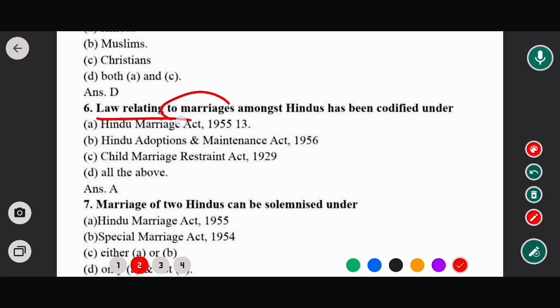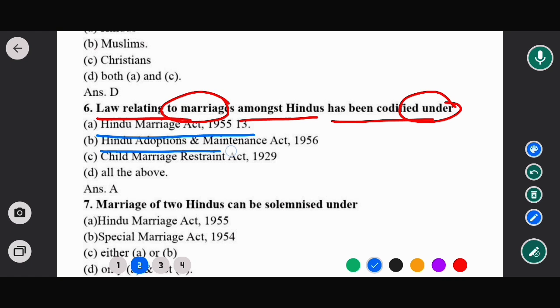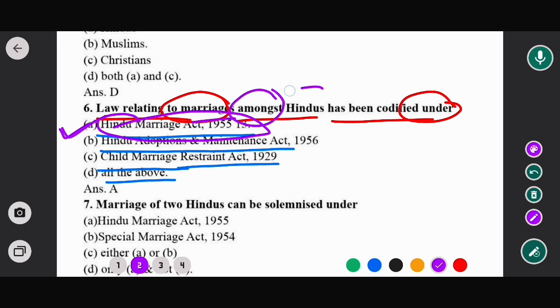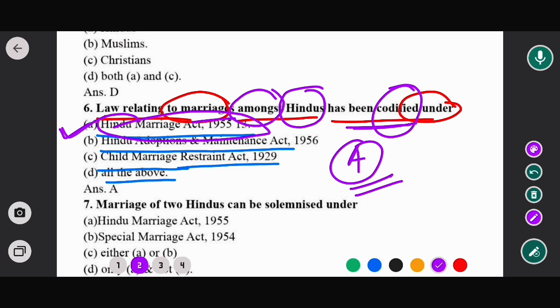Law relating to marriages amongst Hindus has been codified under which of the following acts? Options are Hindu Marriage Act 1955, Hindu Adoption and Maintenance Act 1956, Child Marriage Restraint Act 1929, and all of the above. So in this case, the correct option would be option A. That means Hindu Marriage Act 1955. That means law relating to marriage amongst the Hindus has been codified under the Hindu Marriage Act 1955. So in this case, option A would be the correct answer. So now moving to next question.